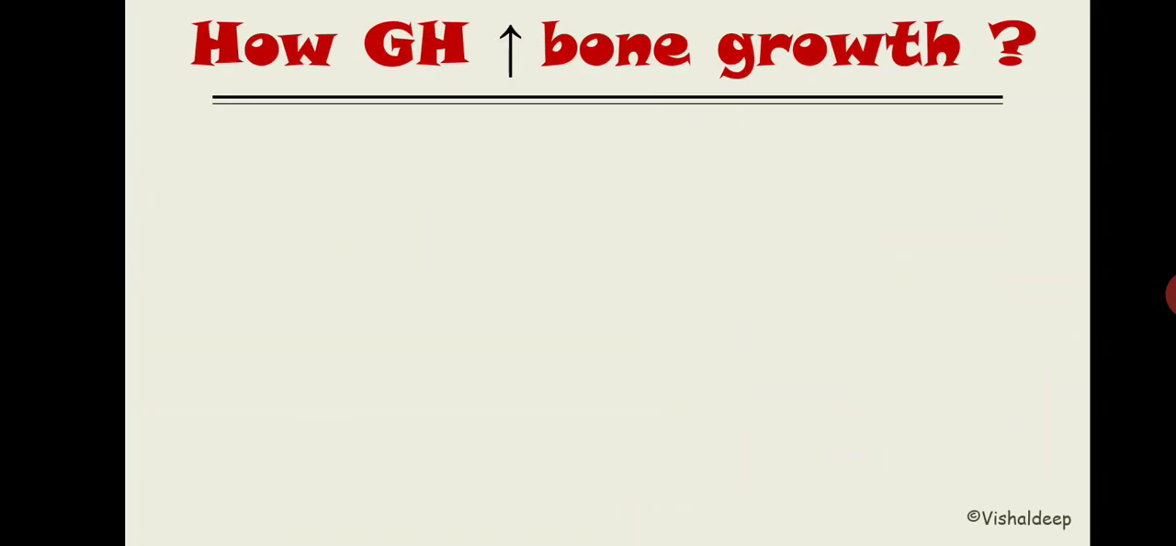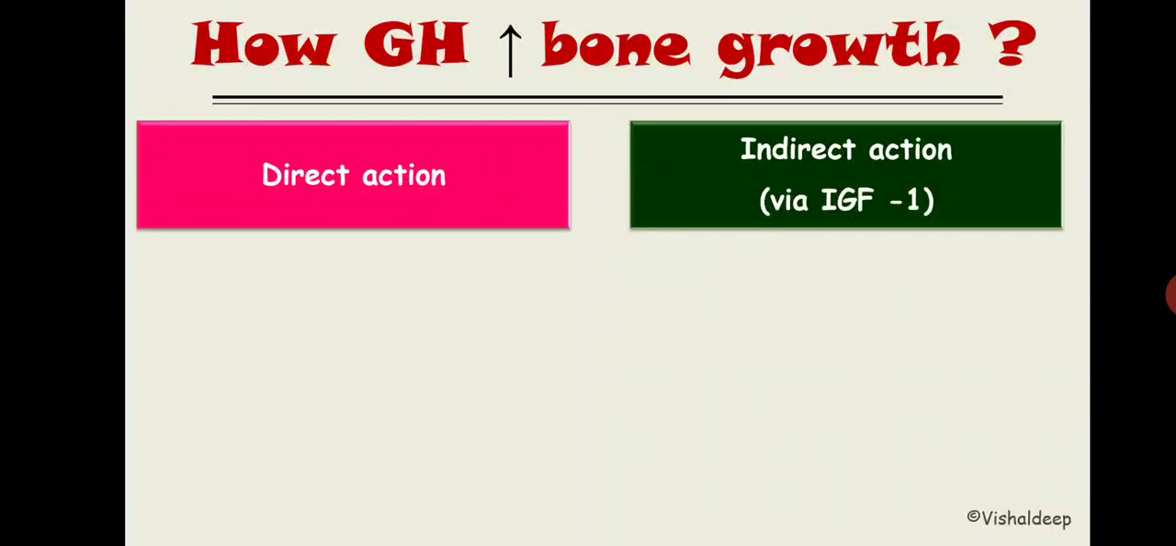Now growth hormone has two types of action. Remember this slide, it is very important because it is frequently asked in MCQ. Growth hormone will increase bone growth in two fashions. One is the direct action by growth hormone, another one is indirect action via IGF. Now this IGF means insulin-like growth factor 1.